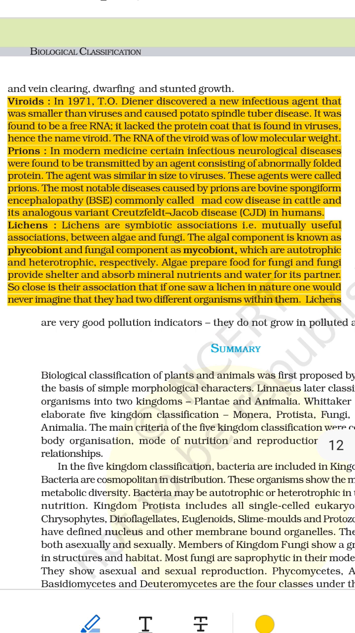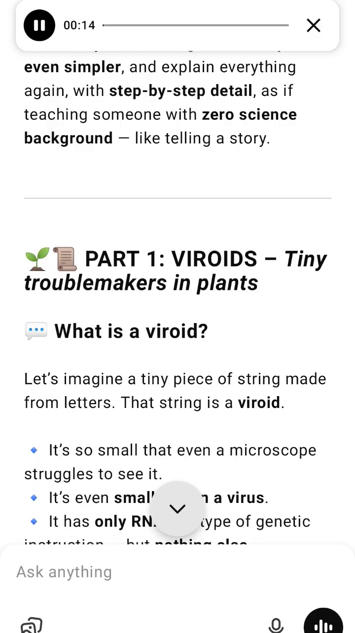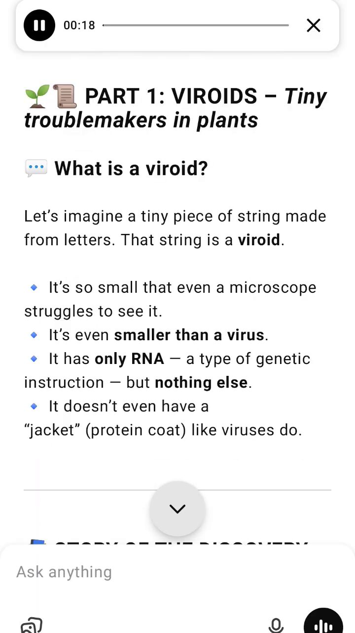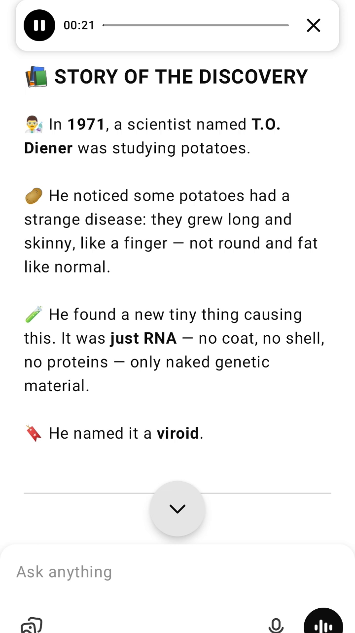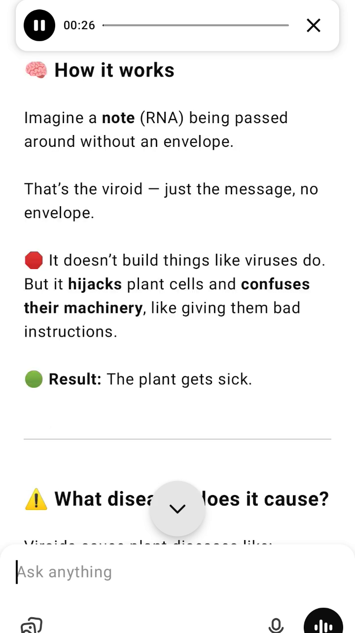Part 3. Lichens. Nature's teamwork champions. What is a lichen? A lichen is not one thing. It's a team of two different living things. A fungus, which likes to live in cool, damp places. An alga, a tiny green plant that uses sunlight to make food. These two become best friends and live together as one.